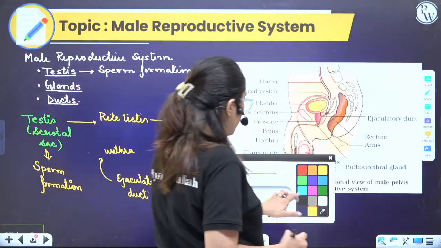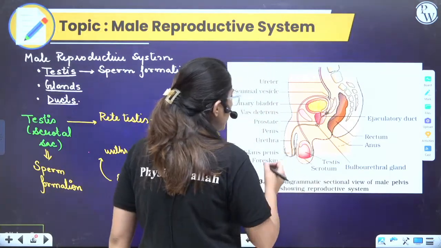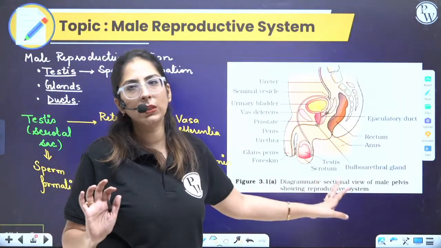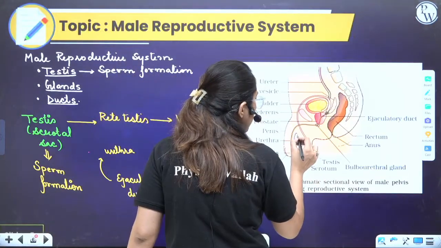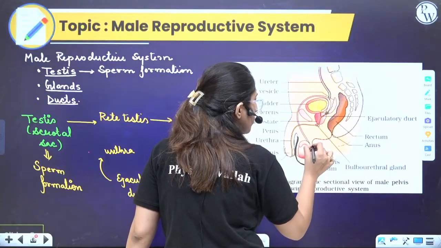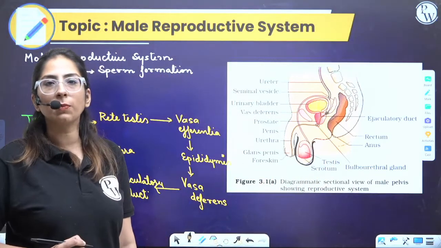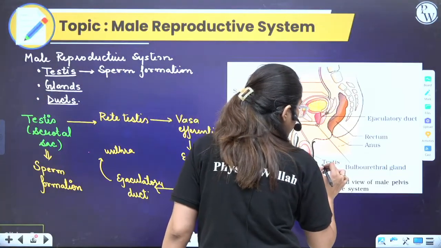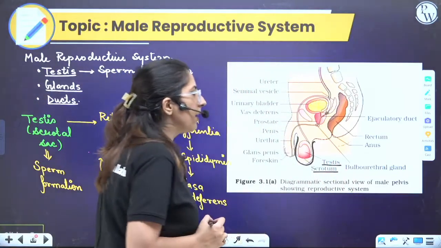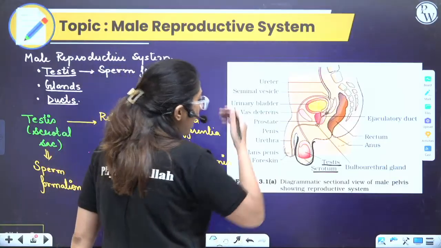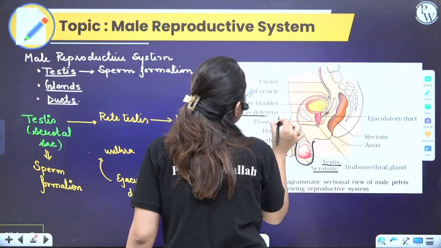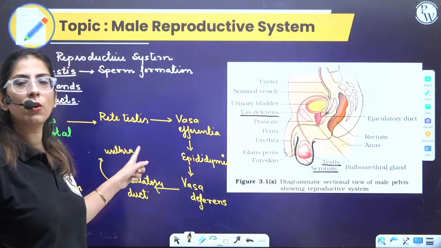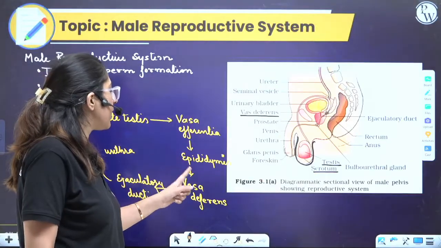Now let's have a look. Look at this diagram. The first thing you will see here is the penis. Let's start with the testis. This structure is termed the scrotum, right? In the scrotum, a pair of testes are present. Can you see? Clear? From this testis, you will see the vas deferens coming out. There are other ducts also, which I'll show you later on: rete testis, vasa efferentia, and epididymis.